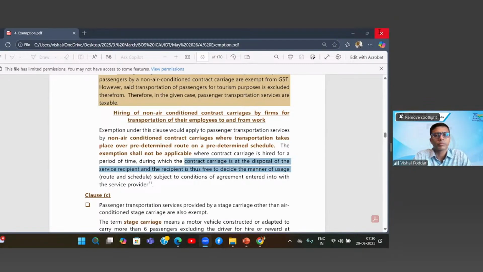Yes, sir. Particularly when the vehicle is controlled, how and where to use it is decided by the recipient, then it is taxable. Perfect. Otherwise, if it is a predetermined route and schedule also is there, at that time it is exempted. Yes, that is the point. You're right. Correct? Yes, sir.